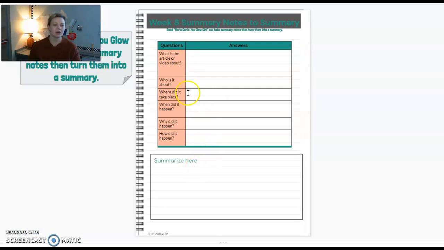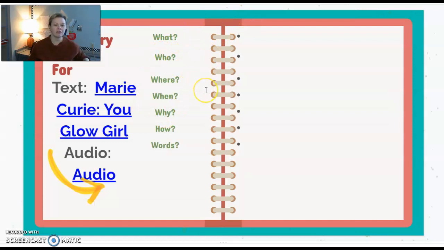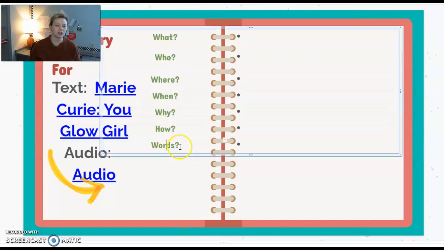And the goal of these summary notes has always been to be able to do an accurate summary. So your summary should include all of the absolute most important information from an article or a text without any of the extra details. We're removing all the interesting things, all the extra details, and focusing on just the specific facts. That is why we focus on these questions: what, who, where, when, why, and how. And that helps make sure that we limit our focus to the most important information only.